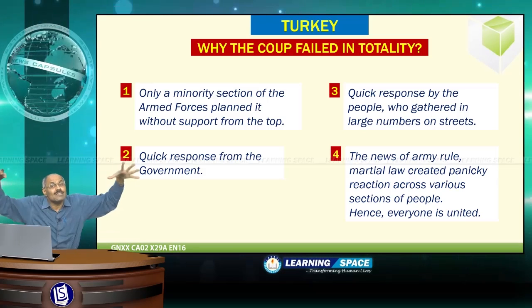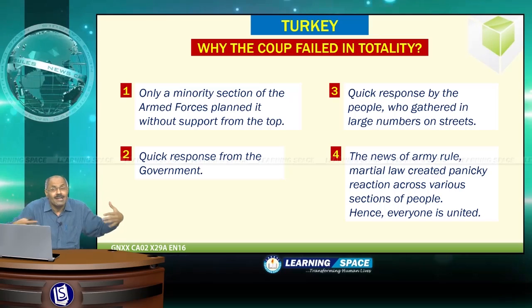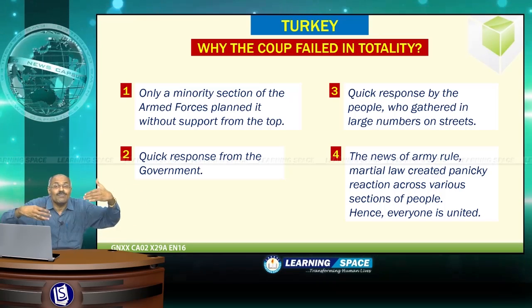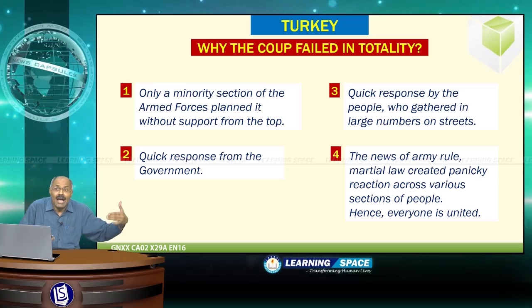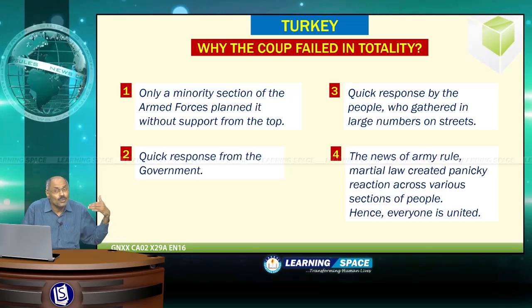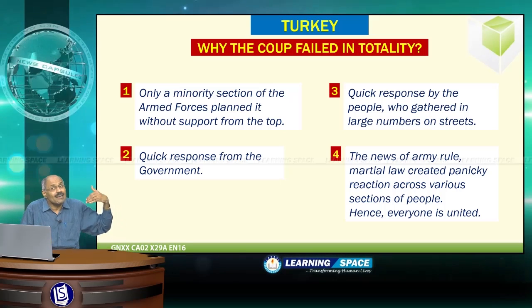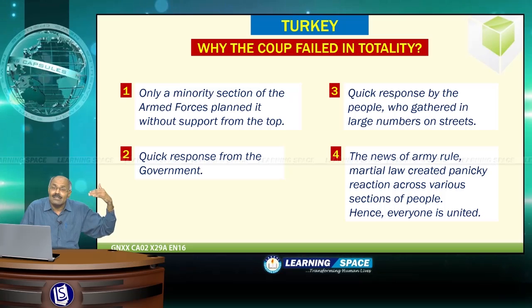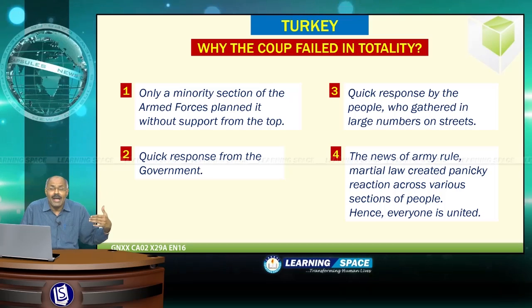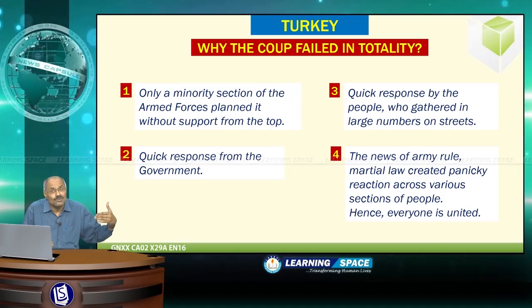Hence everyone is united, whether supporter or opponent of Erdogan, because of the fear of military rule and martial law. So people's unity, the fear of military rule, the government's quick response, and the coup attempt by only a fraction of the army resulted in total failure.